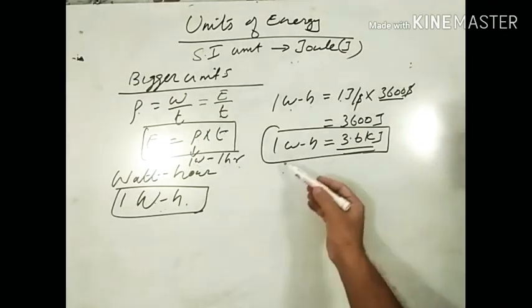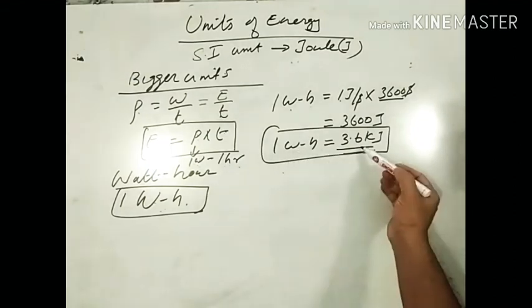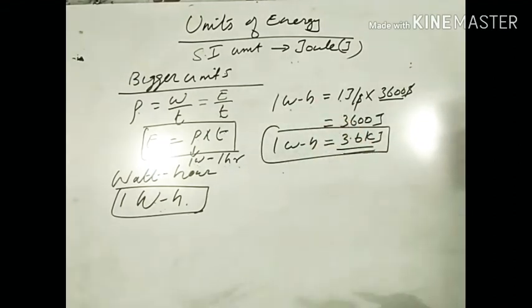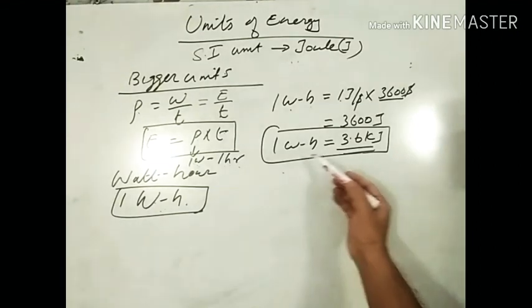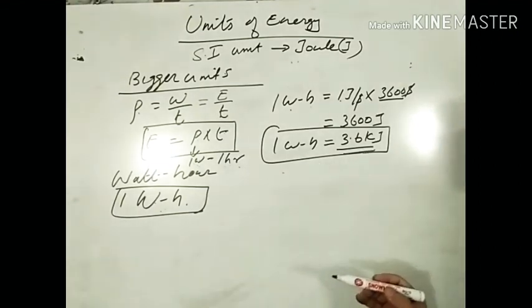So we expressed 1 watt hour in terms of the SI unit of energy. Remember, 1 watt hour is equal to 3.6 kilojoule.